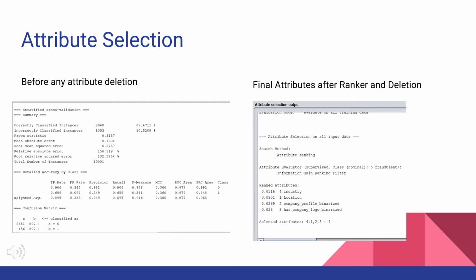We used the filter method to select the top 4 most relevant attributes to classify the fraudulent attribute. Using the Select Attribute tab on Weka, we ranked the attributes, then deleted the 3 lowest ranked. After, we ran naive Bayes to check the accuracy rate of our attributes. We did this until the correctly classified instances was 95.1805%, and selecting industry, location, company profile, and has company logo as predictors for a fraudulent classifier.